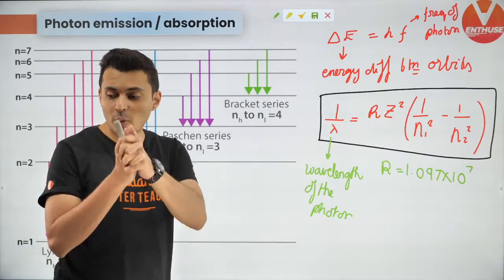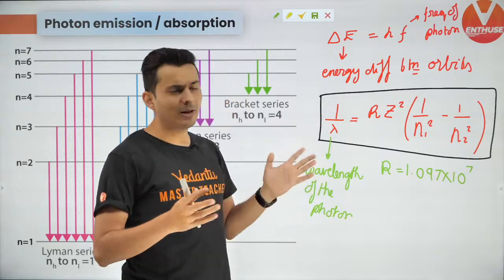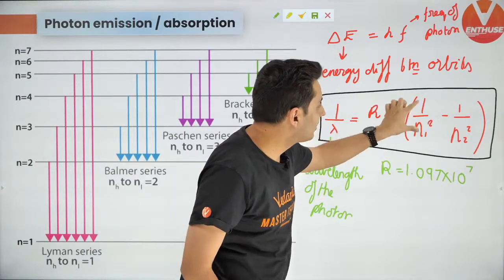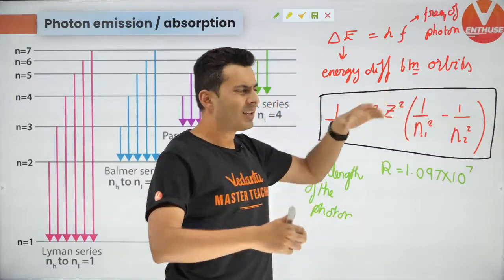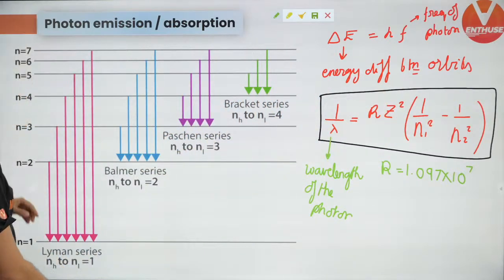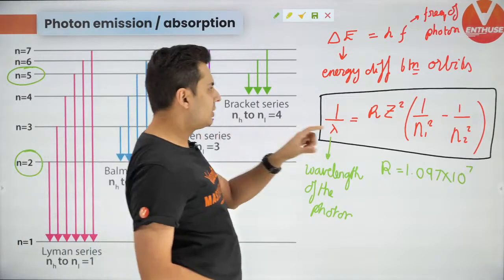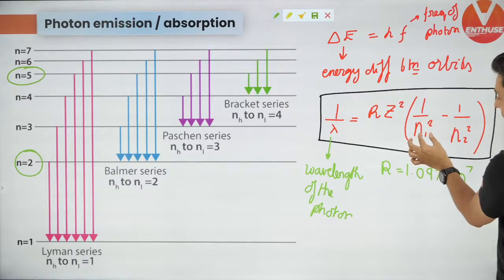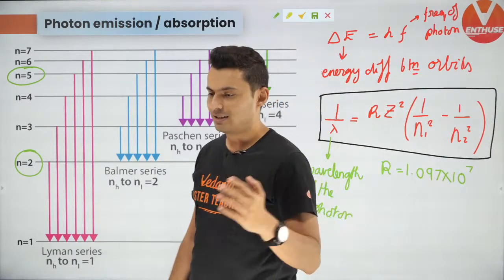Is n2 more than n1? So you don't have to remember whether n2 is more than n1 or n1 is more than n2. Just think this way. You have to keep this number, this 1 by n1 square, bigger than this number. So if I tell you it makes the transition from, let's say, 5 to 2, obviously to keep this number bigger, I will keep n1 as 2 and n2 as 5. That's all you need to keep in mind. So always keep it bigger minus smaller.